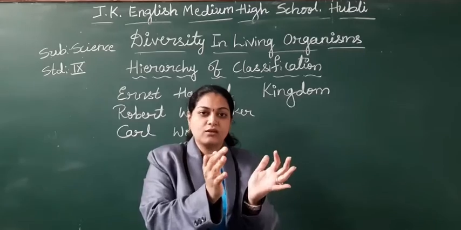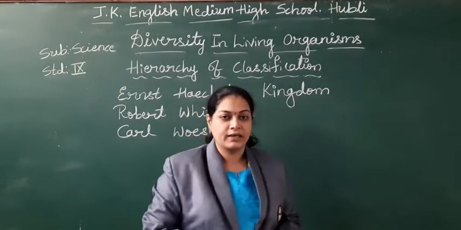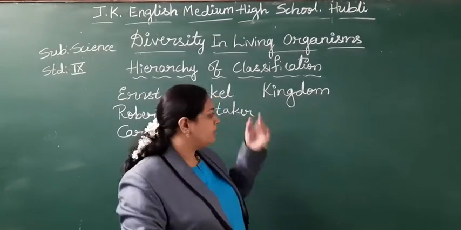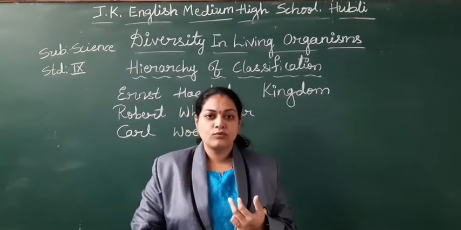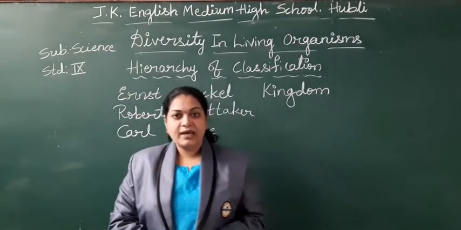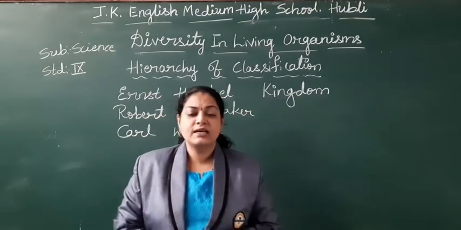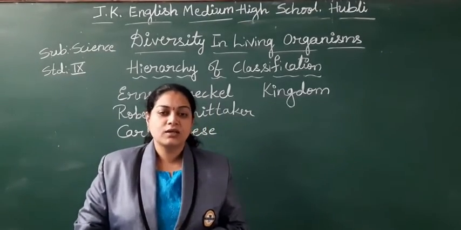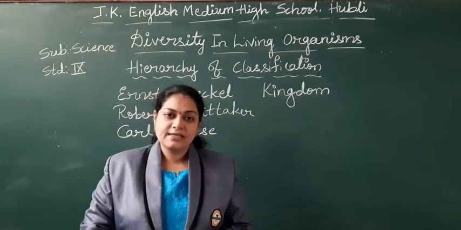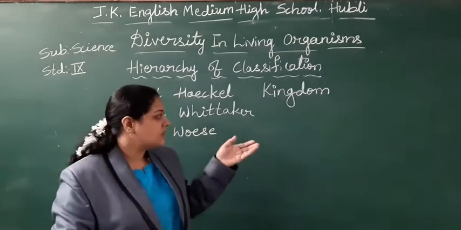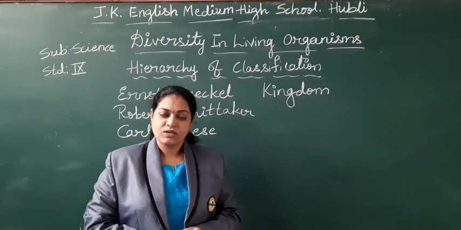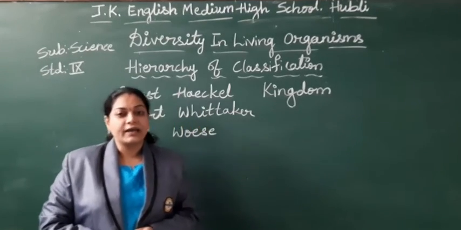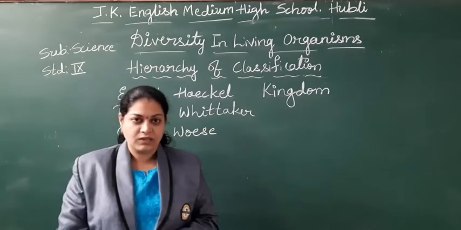These are the organisms which belong to one kingdom. How did they make the kingdoms? That is based on the cell structure of the organisms, their behavior, and their body organization. Depending upon all these factors, they classified the organisms into different kingdoms. Right, students? So that is the hierarchy of the classification.